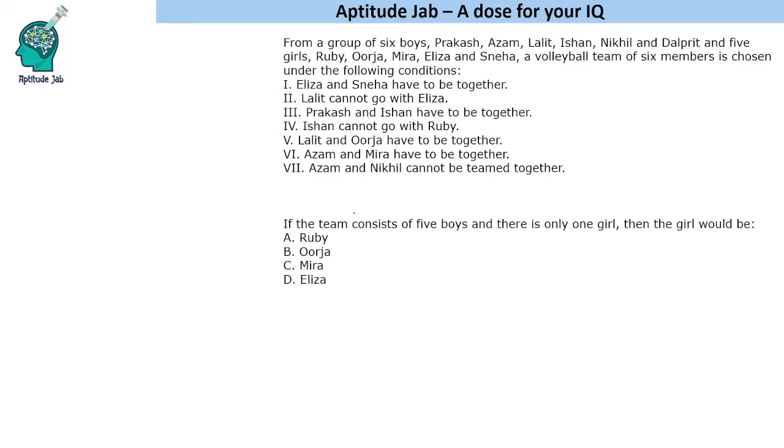Next question. If the team consists of 5 boys and there is only 1 girl, then the girl would be... So in the previous question, we saw that Azam and Nikhil cannot be teamed together. If you see the last statement, it says Azam and Nikhil cannot be teamed together. Now we have to select 5 boys. So it means that one of these will be selected, Azam or Nikhil, and the remaining 4 boys will be selected. So the remaining 4 boys are Prakash, Lalit, Ishan and Dalpreet. Okay. Now if you select Lalit, Urja has to be selected. So that means Urja will be the girl in the team.